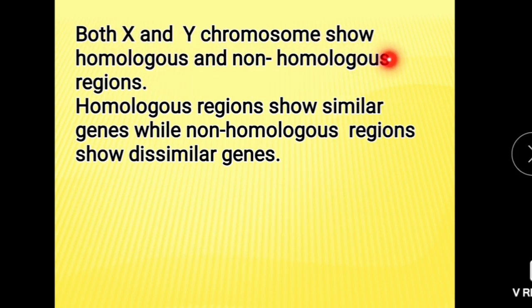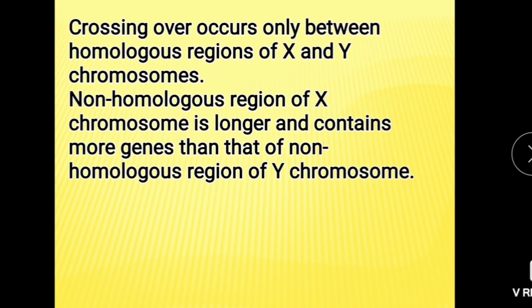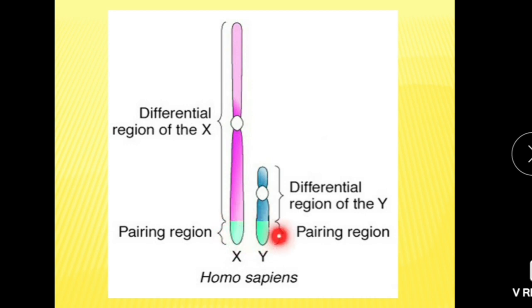Both X and Y chromosomes show homologous and non-homologous regions. Homologous region shows similar genes while non-homologous region shows dissimilar genes. This is the homologous region, the pairing region. These are the heterologous regions. Here genes are similar, here genes are different in non-homologous region.